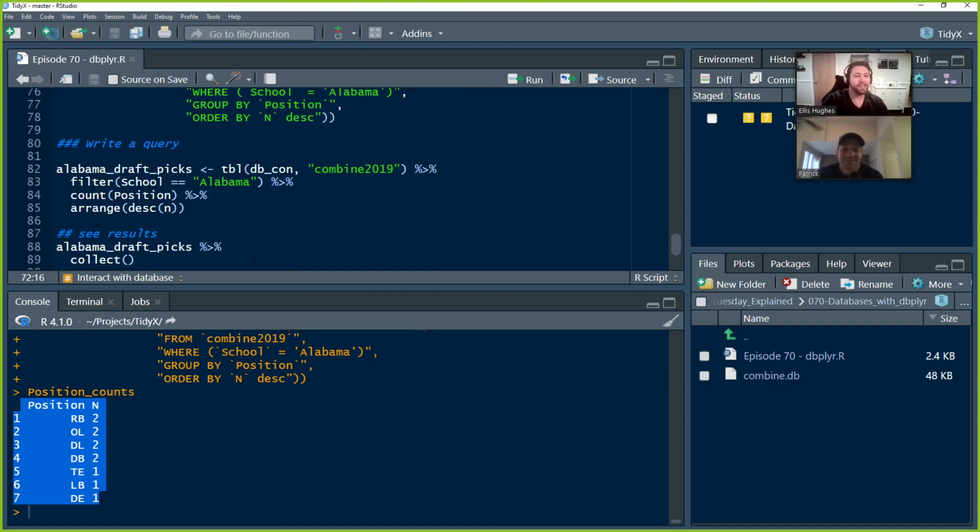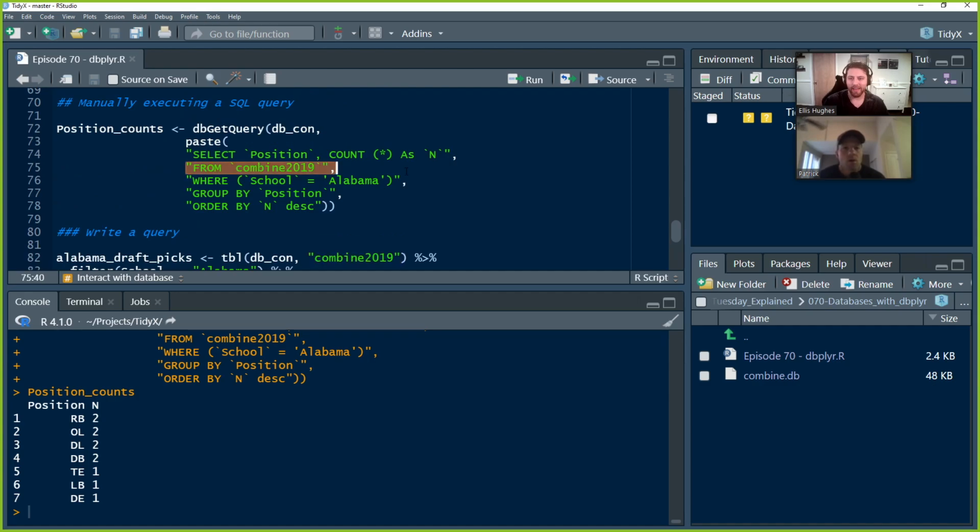Okay, but you can actually do this through dbplyr, and this is how you do it. So you take the function tbl, which stands for table. So which table do we want to be interacting with from our database? So tbl, the connection that we have to the database, and then the name of the table. That's pretty darn simple. So that replaced that piece there.